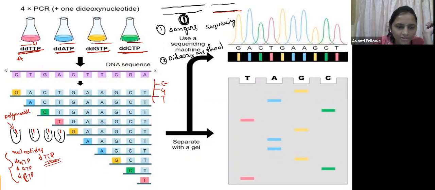You can see here in the first test tube he added the ddTTP. Now the polymerase is going to add the nucleotides. What happened here? We have the normal G, so it added the normal dGTP.